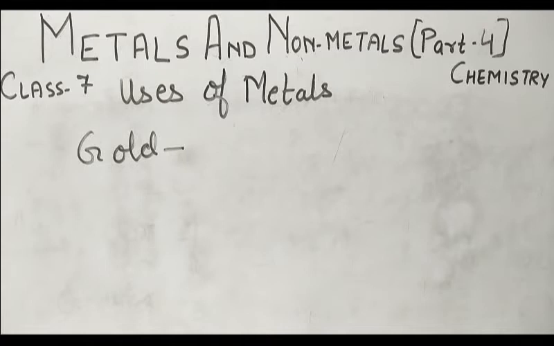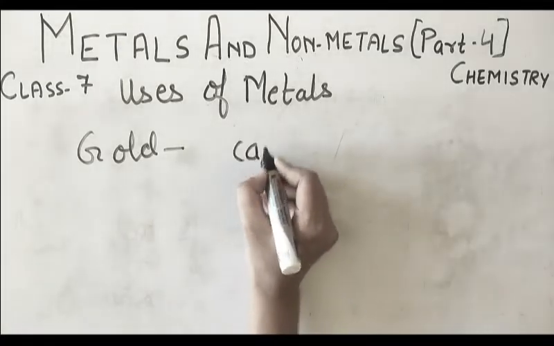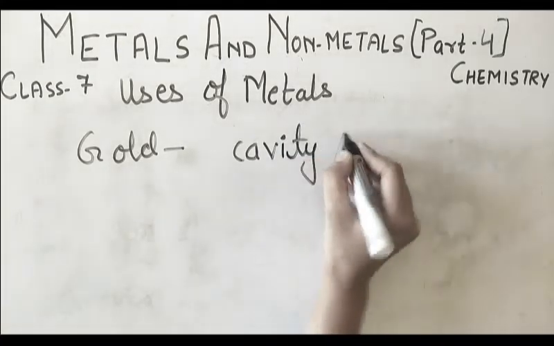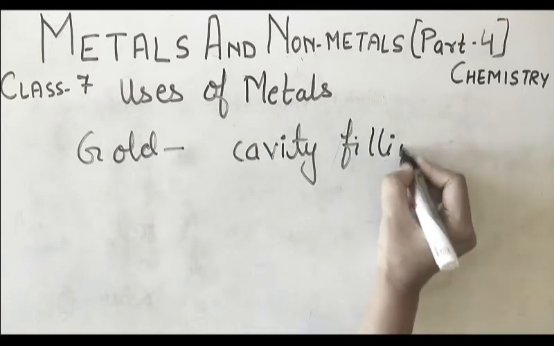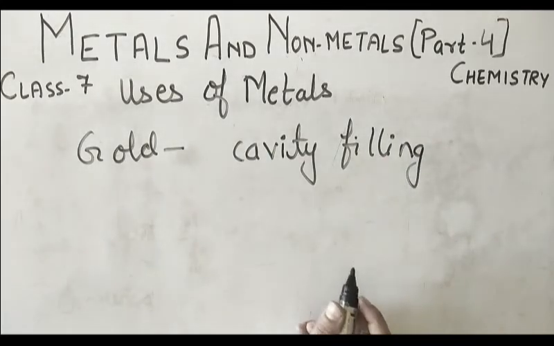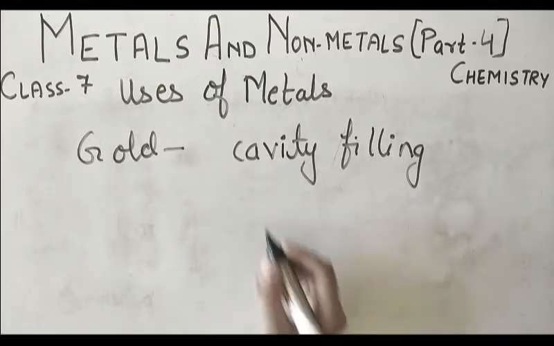Now if we talk about the uses of gold, you all know gold is widely used for making ornaments and jewelry. Another use is that it is used for making cavity fillings. That means it is also used for dental items like cavity filling. It is also used for crowns and bridges. It is also used for making coins.